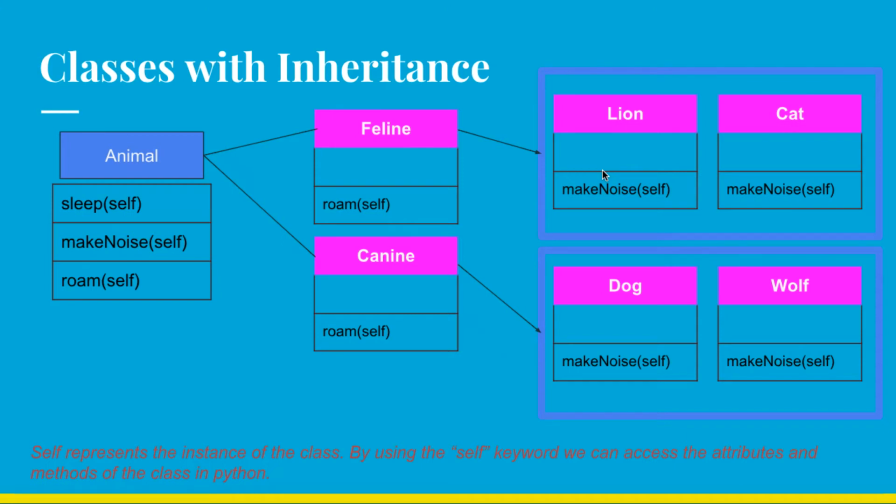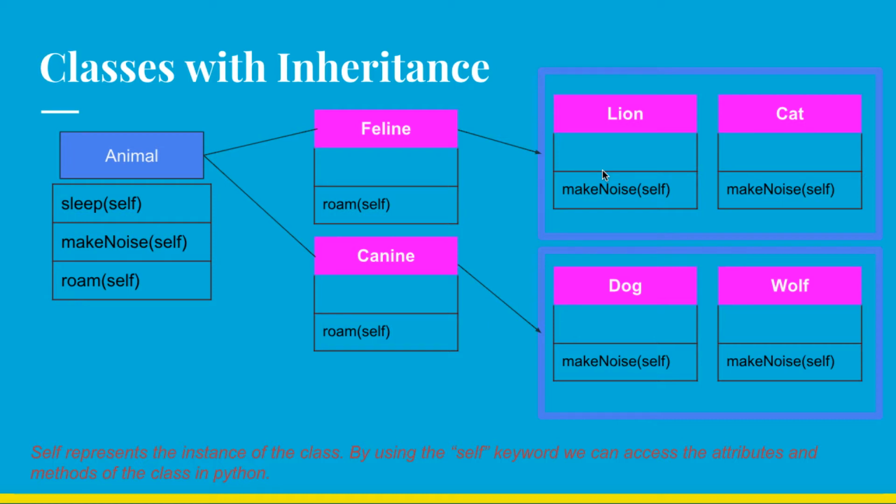Welcome friends, and let me talk a little bit more about the classes with inheritance. Python supports multi-level as well as multiple inheritance. So here we will talk about multi-level inheritance, where you can derive a class from another class, and that another class can also be derived from another class.